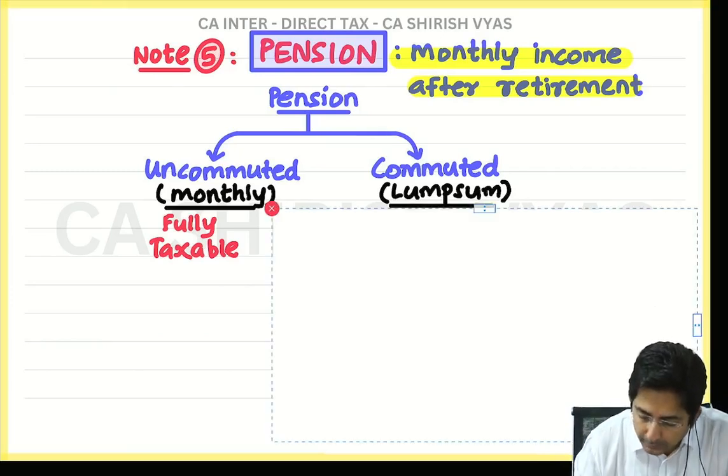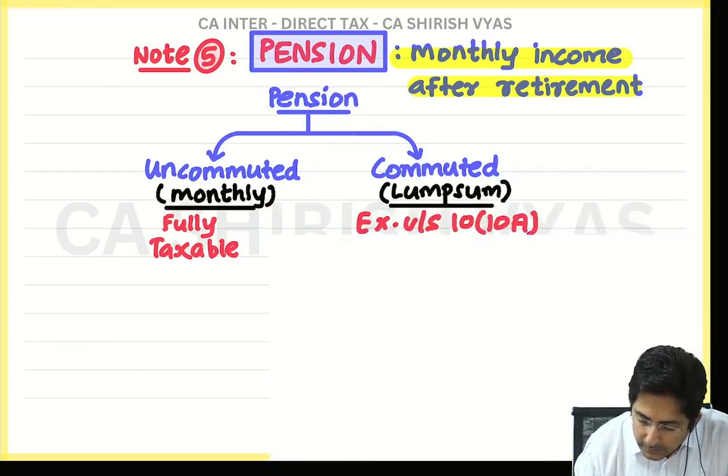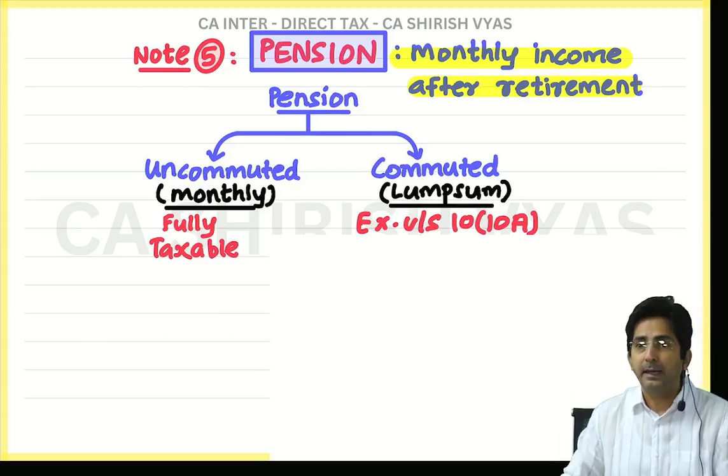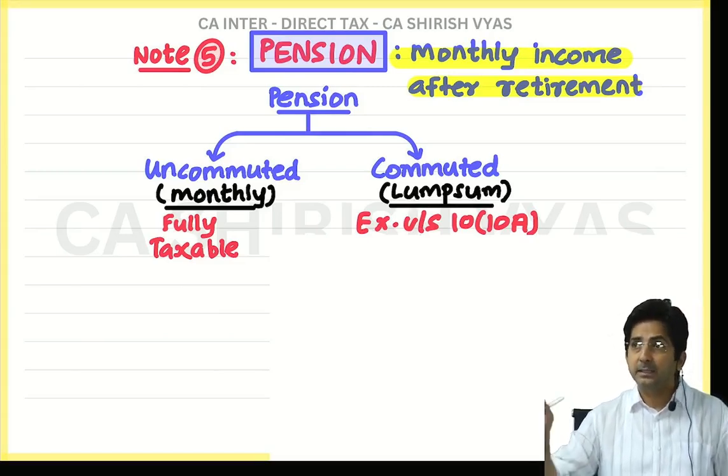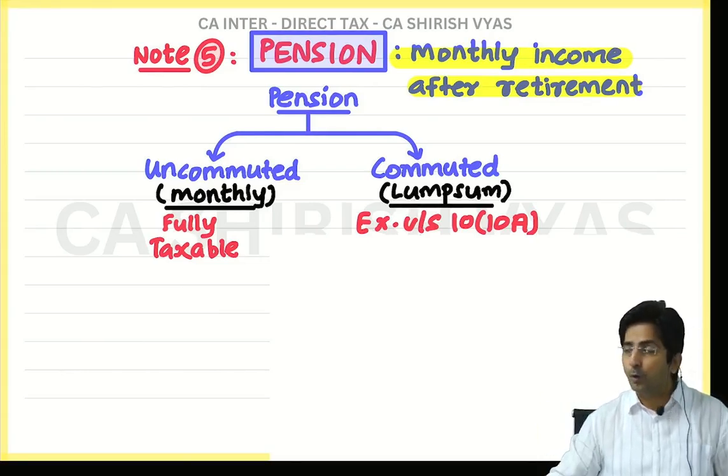That's why look what I have written here. Commuted pension is exempt. And the moment I say exempt, section 10, and here it is 10(10)(a). What was gratuity? 10(10). What was SPF?